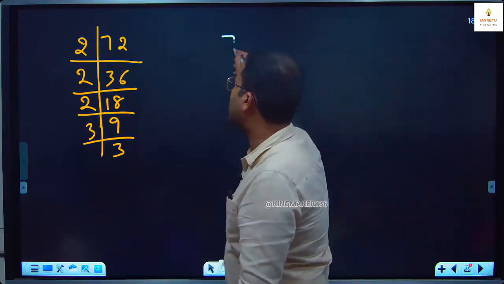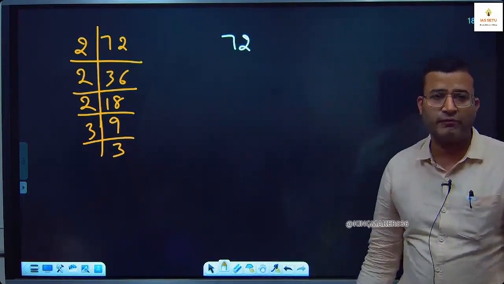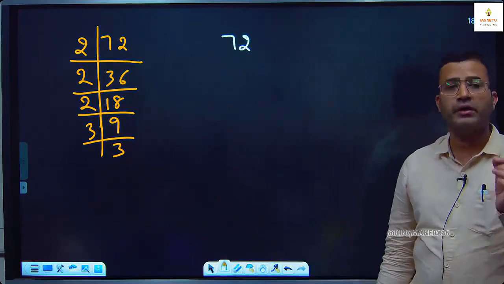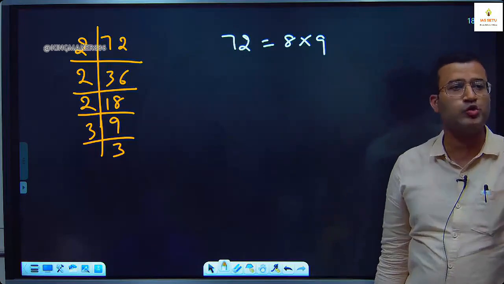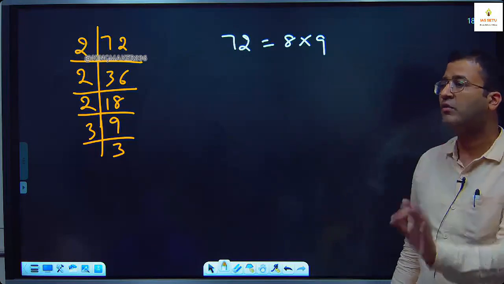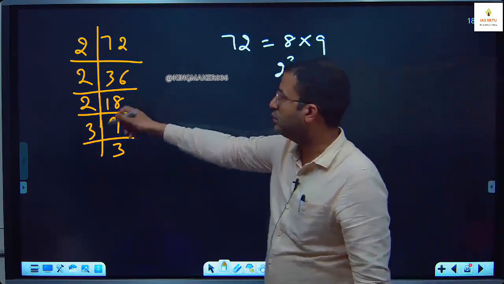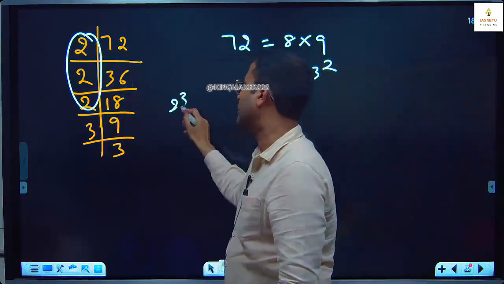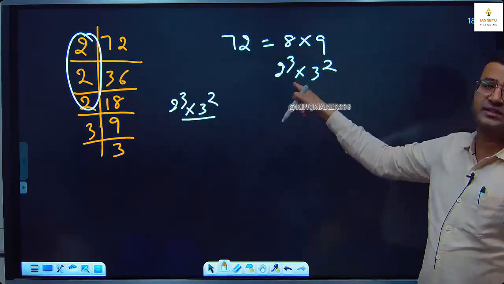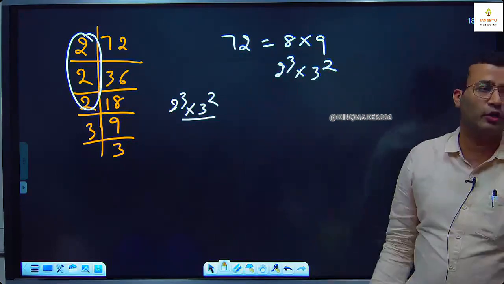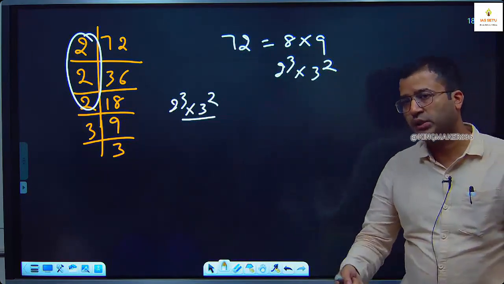But whereas category 3 student, you can break the number and express it in the prime form. No need to follow this process because I know 72 is 8 into 9. In your mind you can break this number as 8 into 9. What is 8? 2 cube. What is 9? 3 square. You come to know the same thing, 2 cube into 3 square, in less time. But don't make a mistake. If the prime form is wrong, you will get a wrong answer. I guarantee you. You have to be fast, slowly.